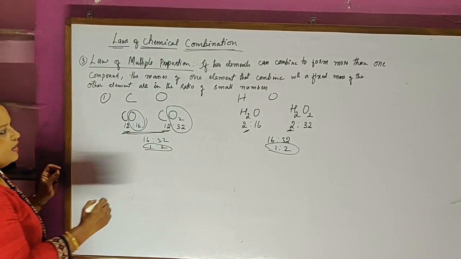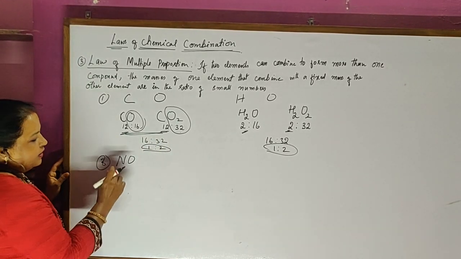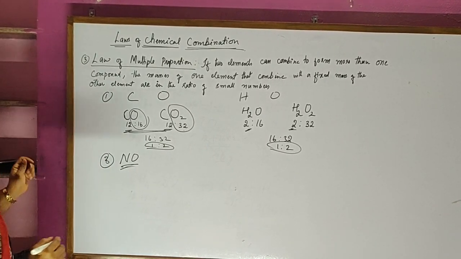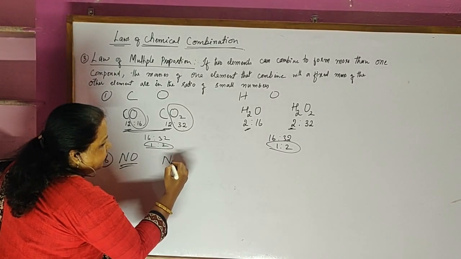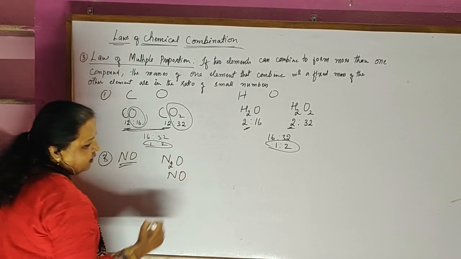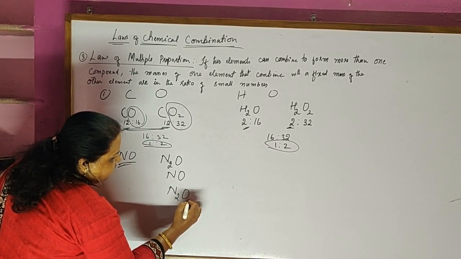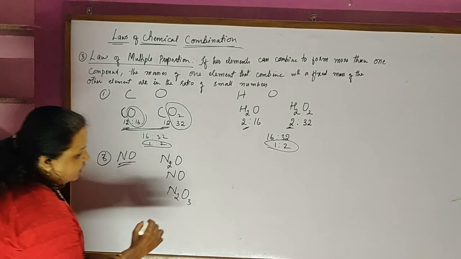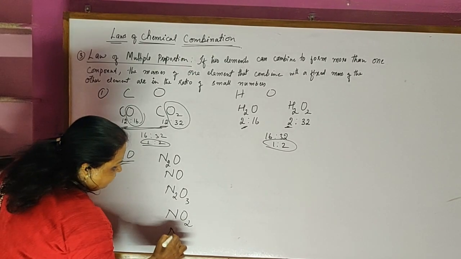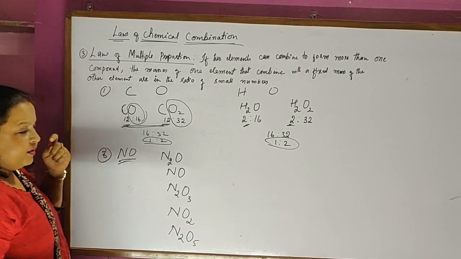Let's go for a further example. Let's take a third example, nitrogen and oxygen. Nitrogen and oxygen can combine and form many compounds. Let's take the compounds that it will form. It can form a compound N2O, nitrous oxide. It can form a compound NO. It can form the compound nitrogen trioxide, N2O3. It can form nitrogen dioxide, NO2, or it can also form a compound N2O5. Let's see in this particular example whether we get a simple ratio or not.